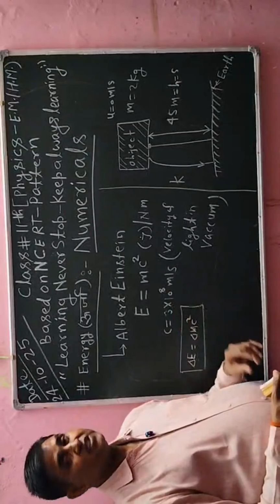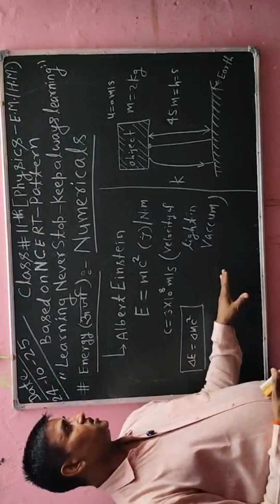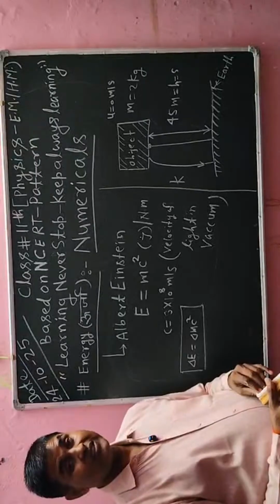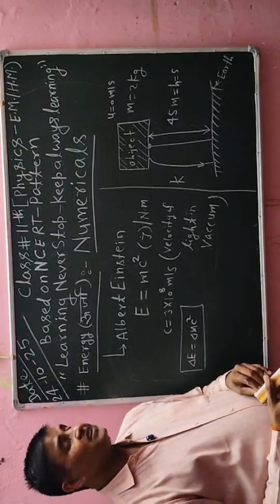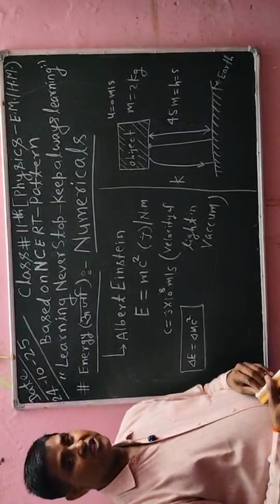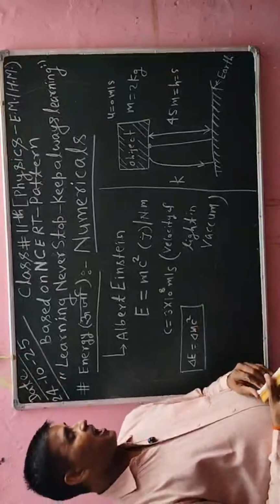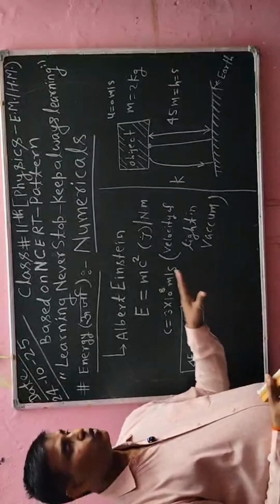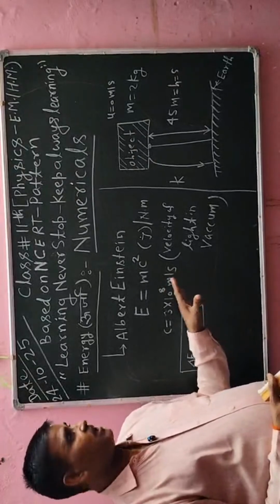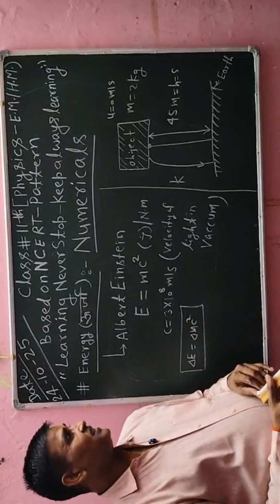And potential energy is due to position. If an object is at some position above the earth, that object will have a potential energy, given by the formula mgh. m is the mass of the object, g is the gravity, and h is the height from the earth. All this information I will substitute in the formula, and then we will simplify. After simplifying, I will get the result.